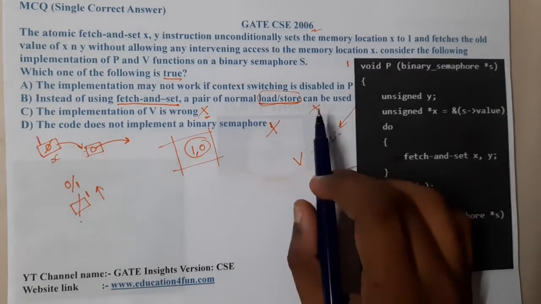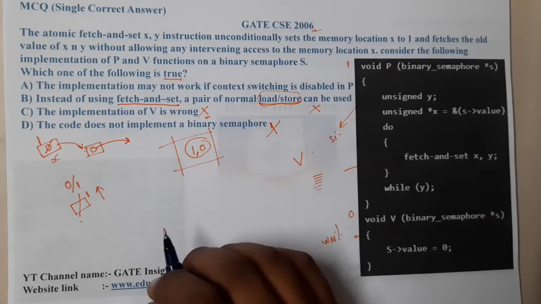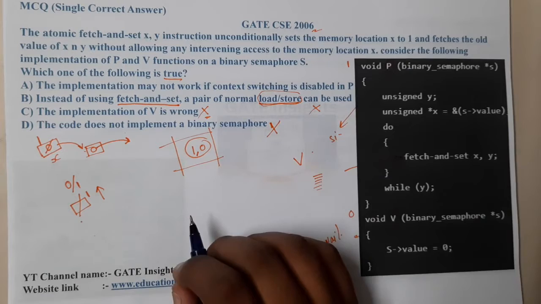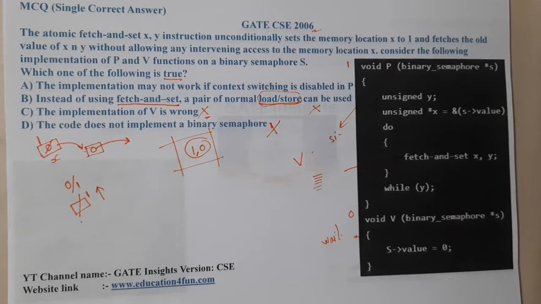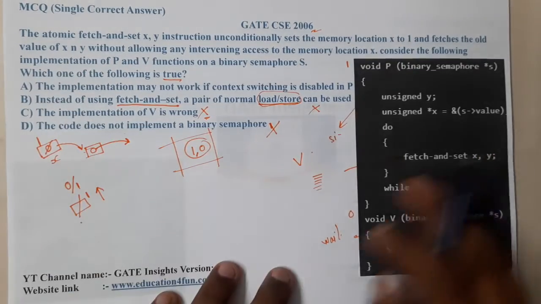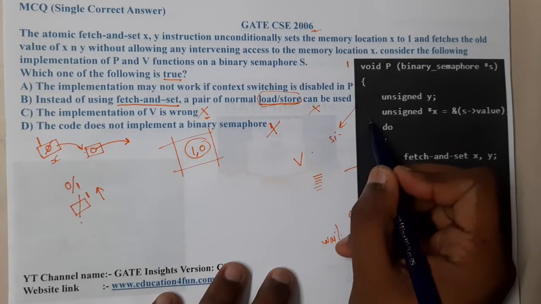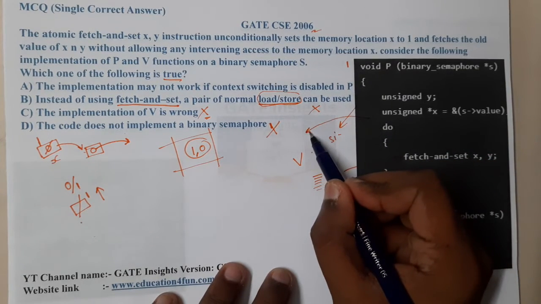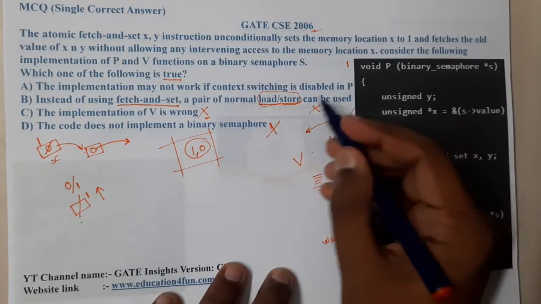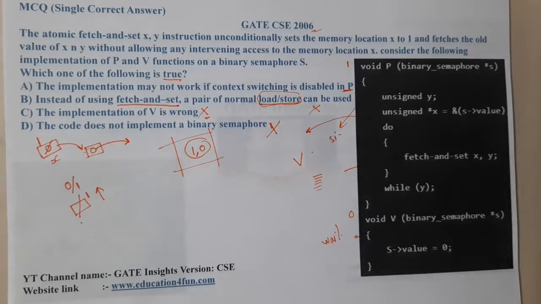Moving on to option A: the implementation may not work if context switching is disabled in P. As all the other options are wrong, this could be the most probable correct answer. We can take an example. Assume a particular process started executing P, and suddenly we want to do a context switch. That option should exist and should never be disabled, because if it is disabled, it could lead to confusion and issues.